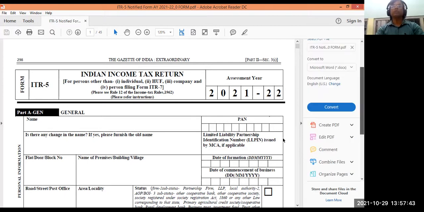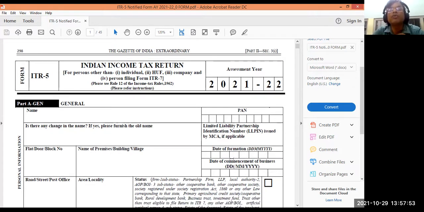I have already shown you there are some steps of filling up this return. So I am showing you how this return is filled up, offline. You have to fill up offline and then we shall upload it. And this PAN number, you put your PAN number here, and flat, door, you put the name of the premises, building, address, etc. Date of formation and date of commencement of the business. All these dates you'll be putting here, road, street, etc. These are for furnishing information.